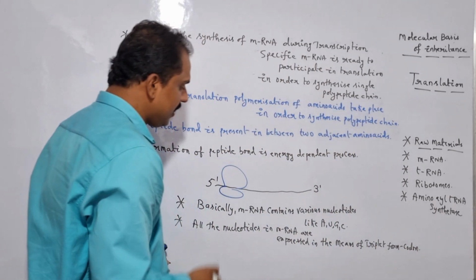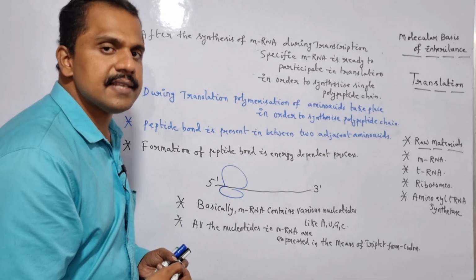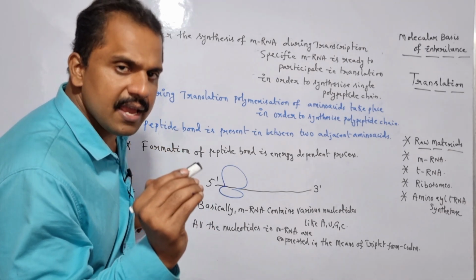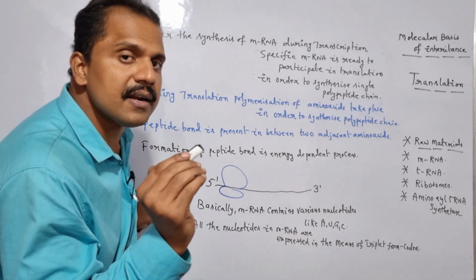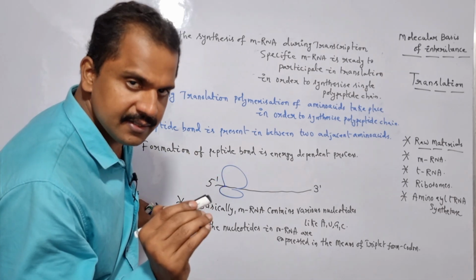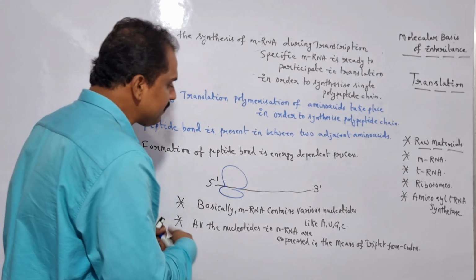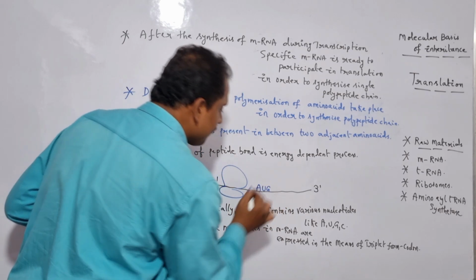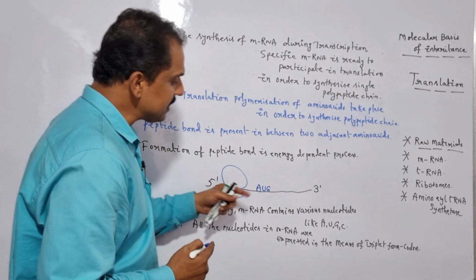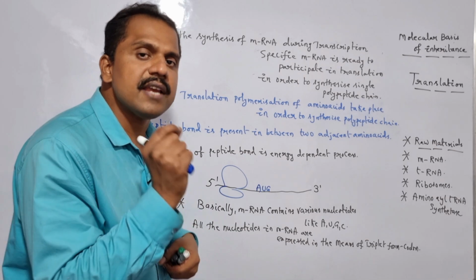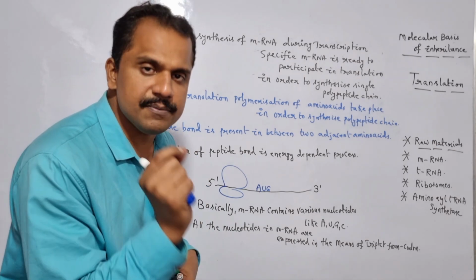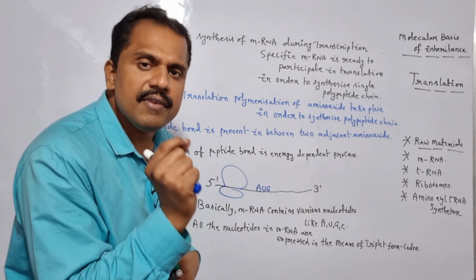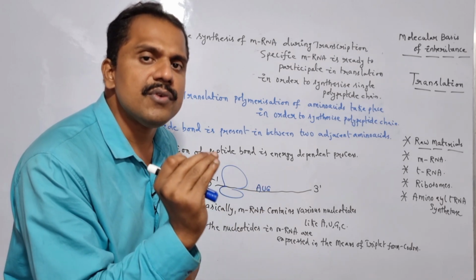Here, many codons remain very adjacent to each other in one particular mRNA. Each and every codon in the mRNA is very specific to one particular amino acid which exists in nature. Let us assume there is one specific codon, AUG. To the specific codon AUG, one specific amino acid known as methionine is very specific. All the codons present in the mRNA are very specific to one particular amino acid which exists in nature.